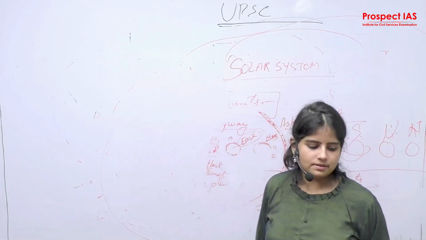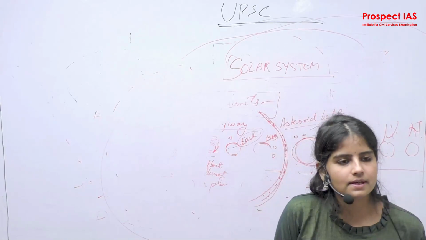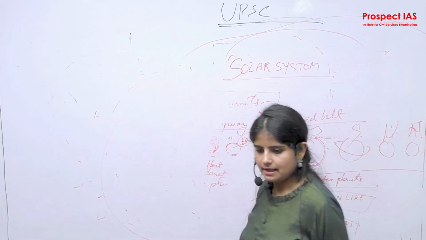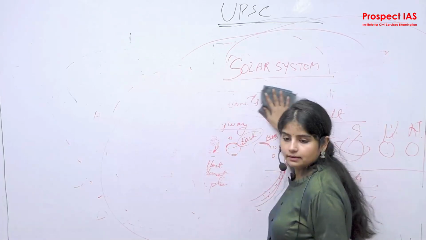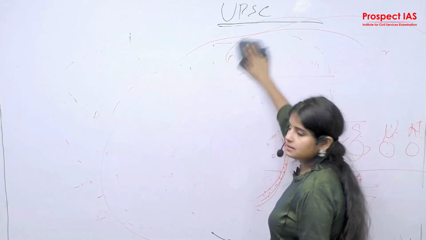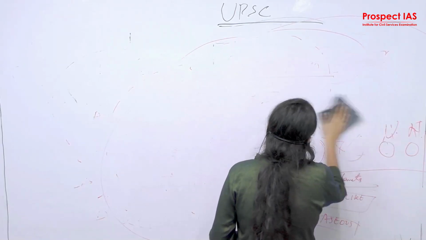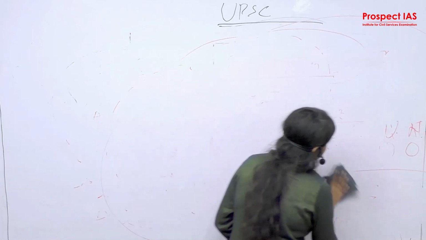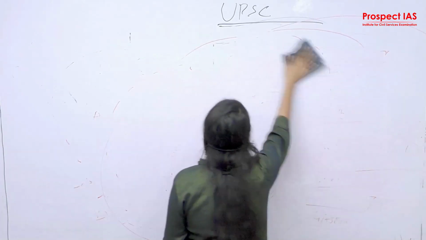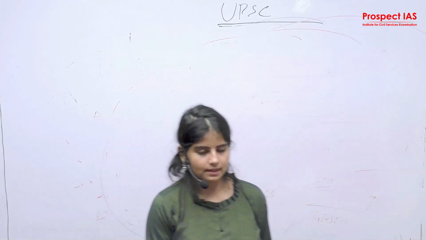So the 2 questions given for the mains practice answers: the first question is, discuss how the Malacca Strait is important in building the trade bloc in Southeast Asian countries. This is the first mains answer writing question that you need to write. I have discussed it already in class.